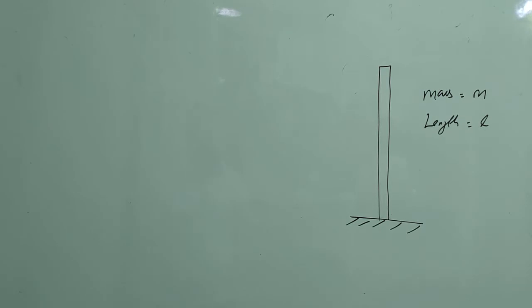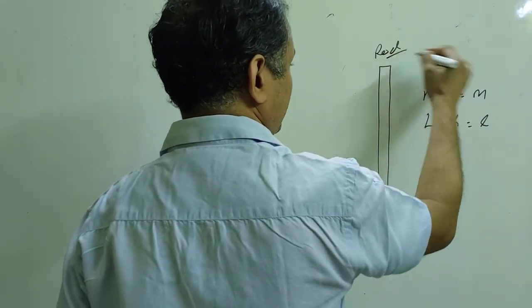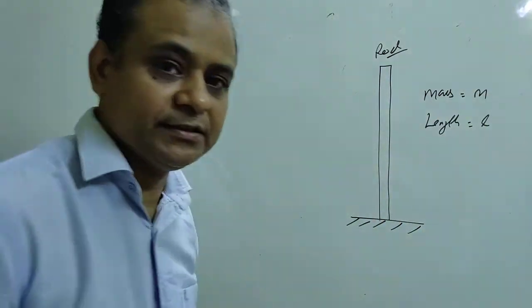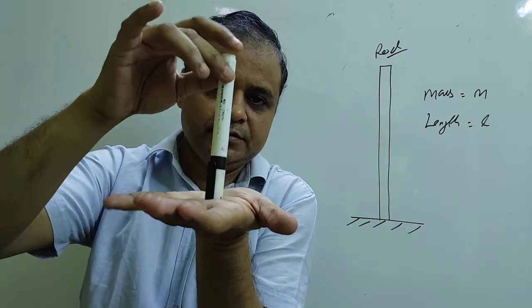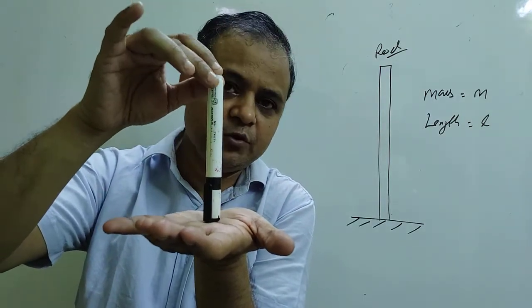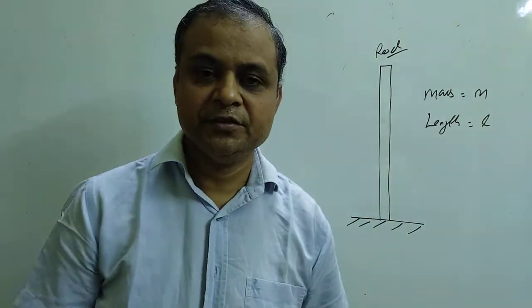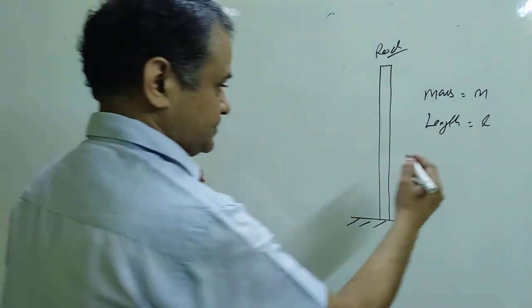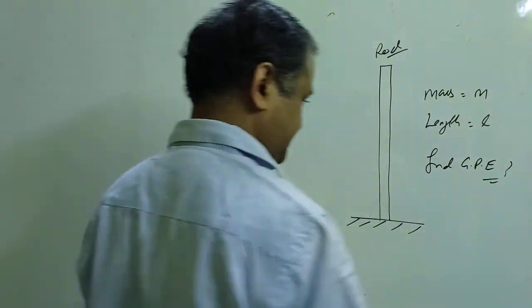Now children, this is another question. This is a rod of mass m and length l. Total length of the rod is l. It stands vertically without any support. The question is to find its gravitational potential energy. Find the gravitational potential energy of the rod.